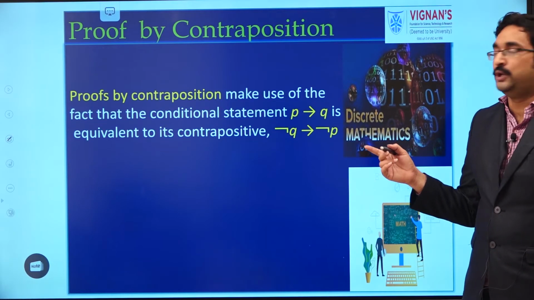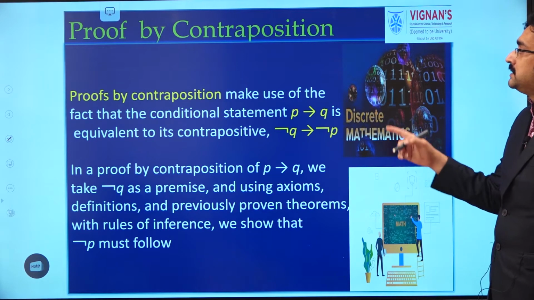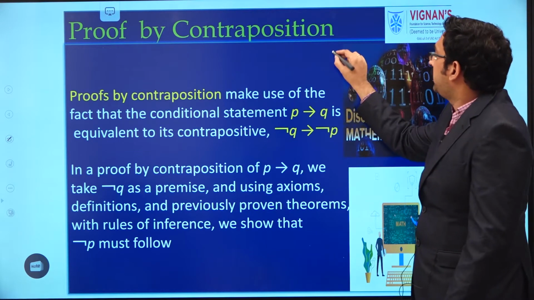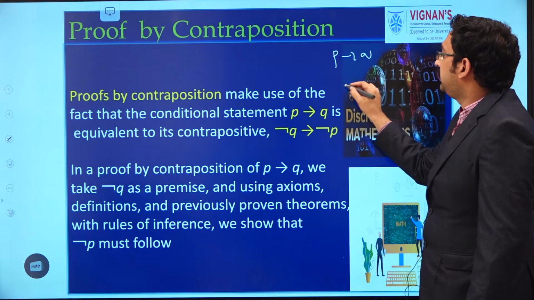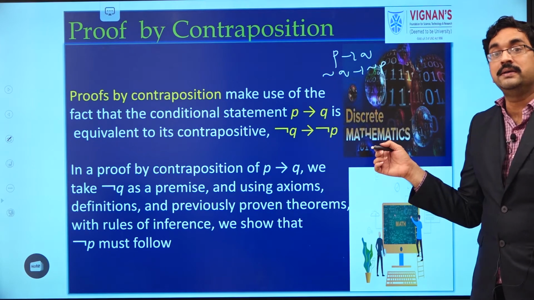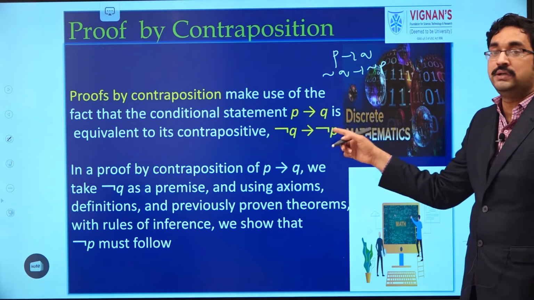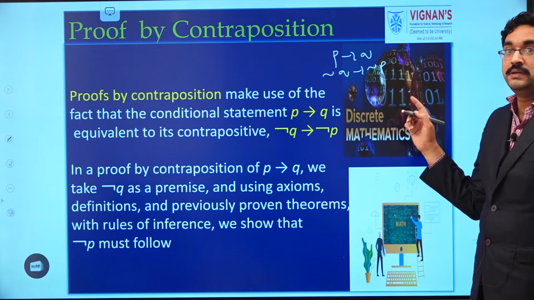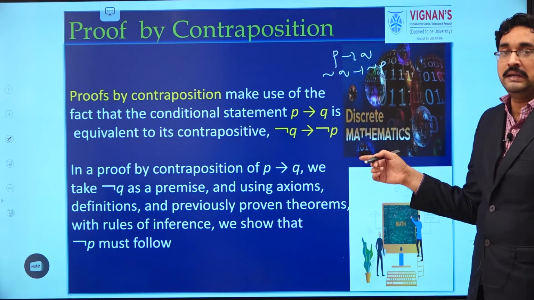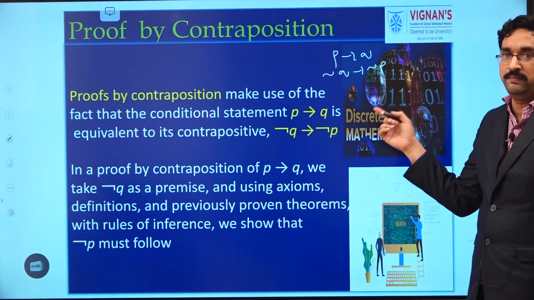So, proof by contraposition. This is one of the methods of indirect proofs. In proof by contraposition, if we want to prove that P implies Q is true, it is enough to prove that negation Q implies negation P is true, because we know that P implies Q is logically equivalent to negation Q implies negation P. So whenever we want to prove the theorem P implies Q using contraposition, it is enough to prove that negation Q implies negation P is true.